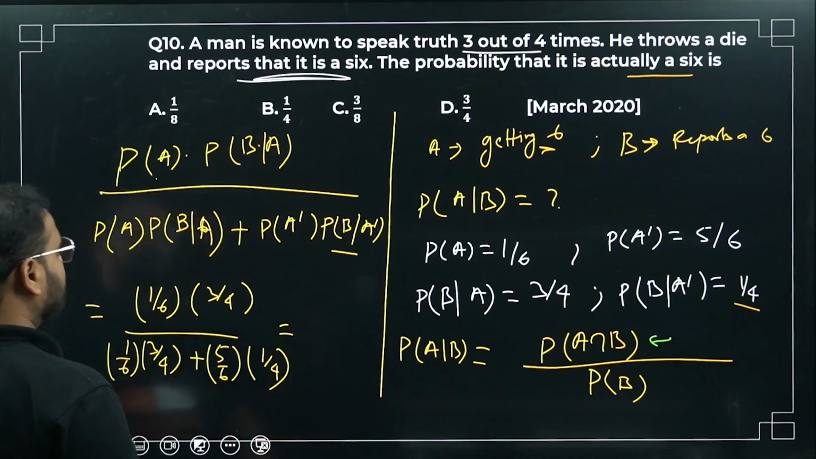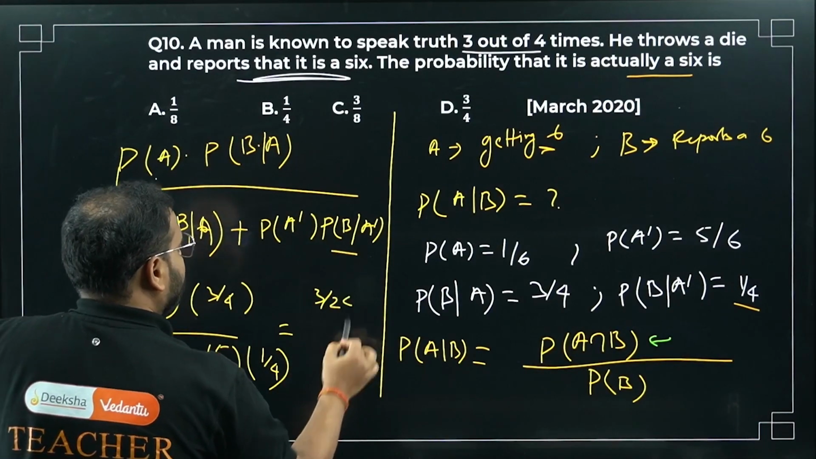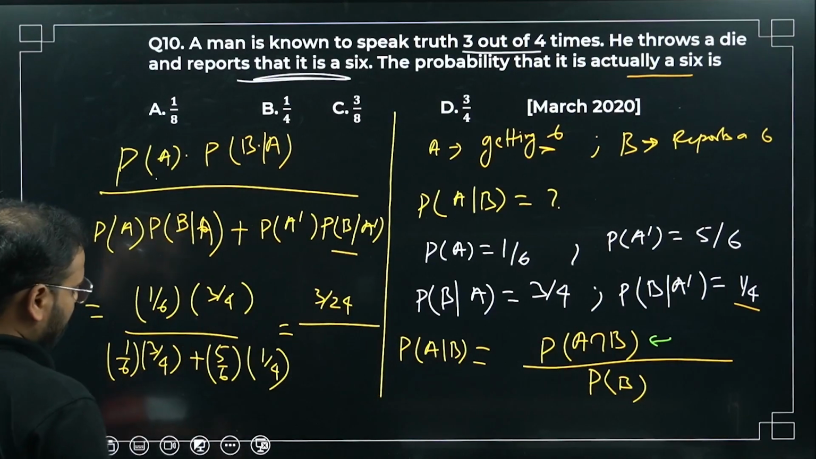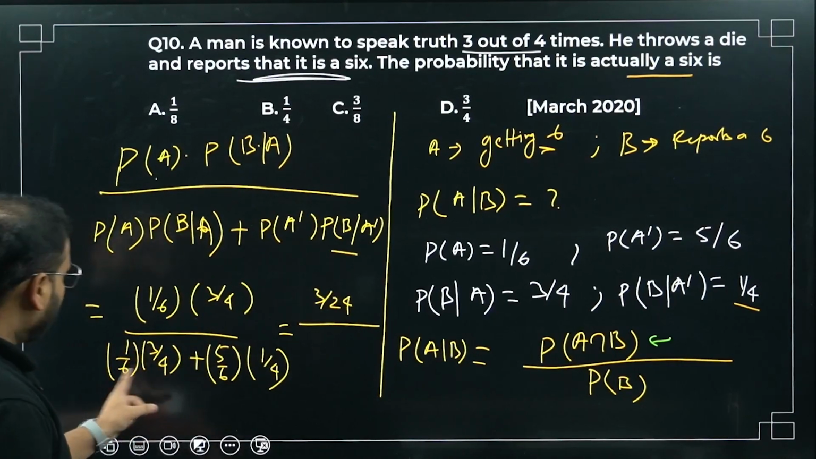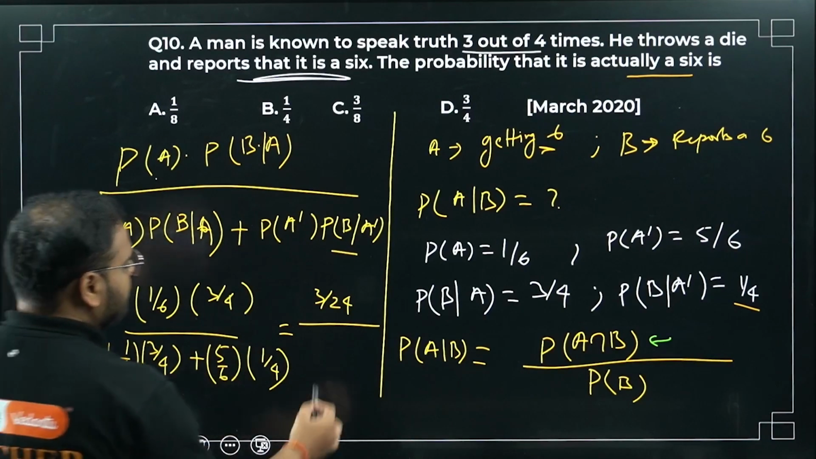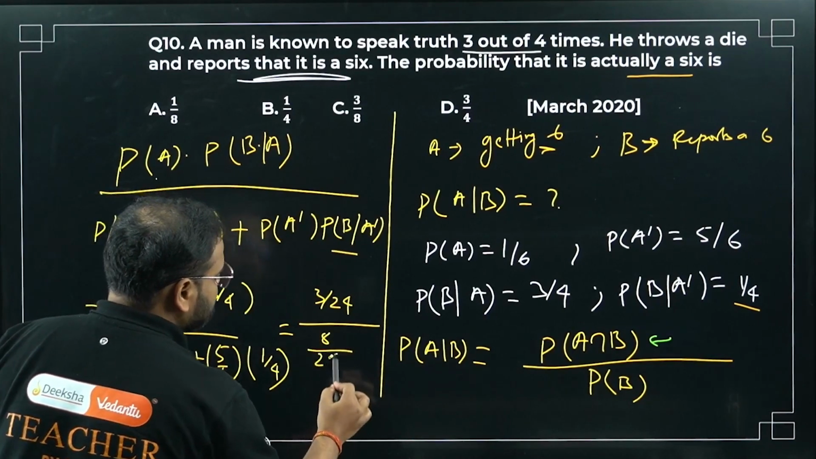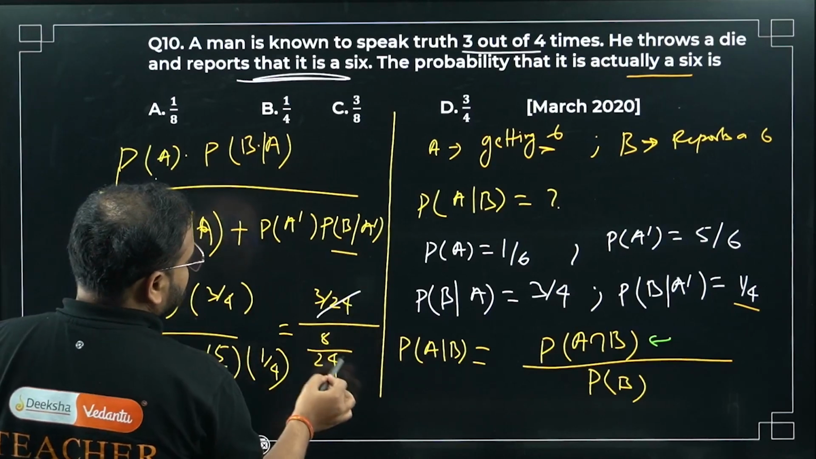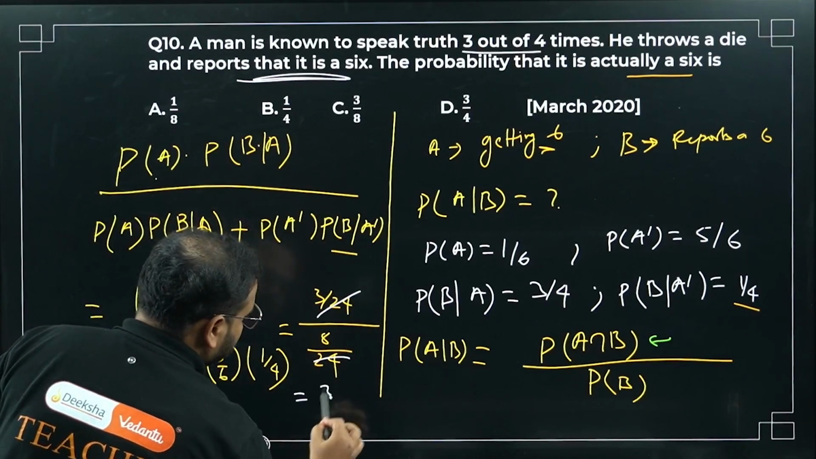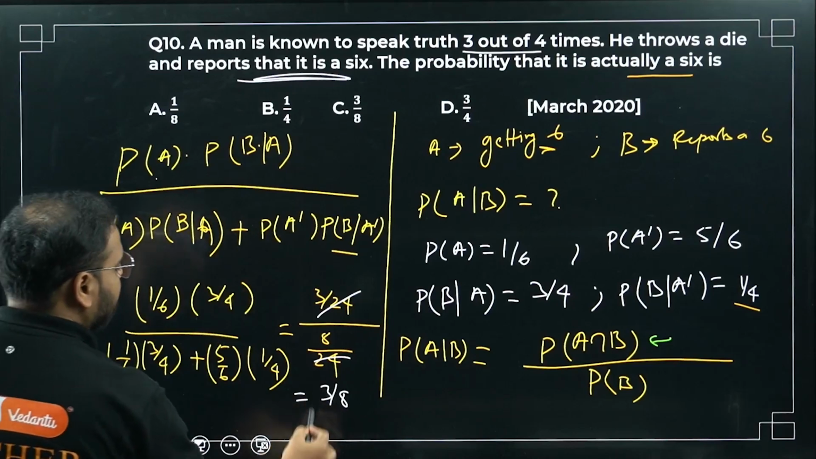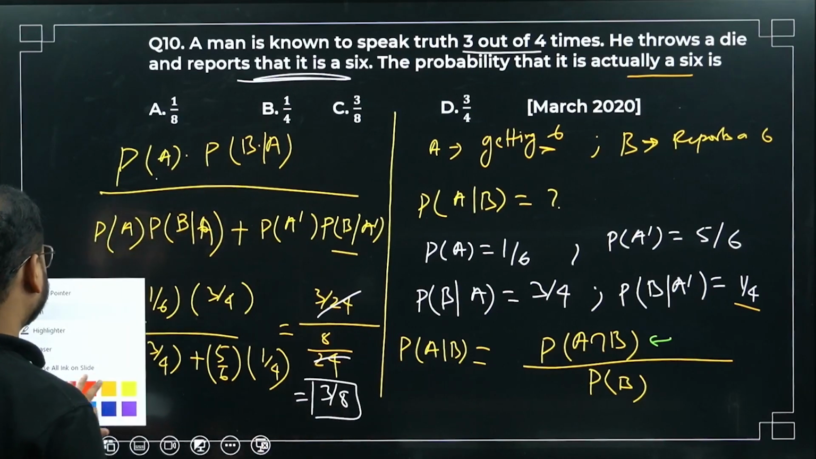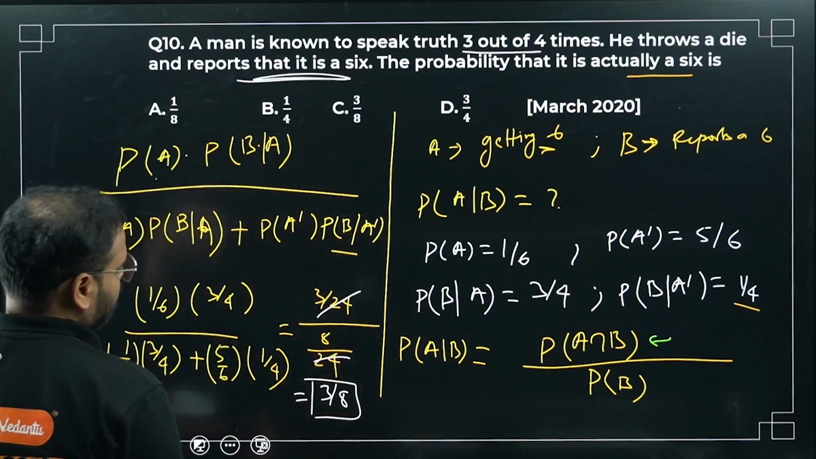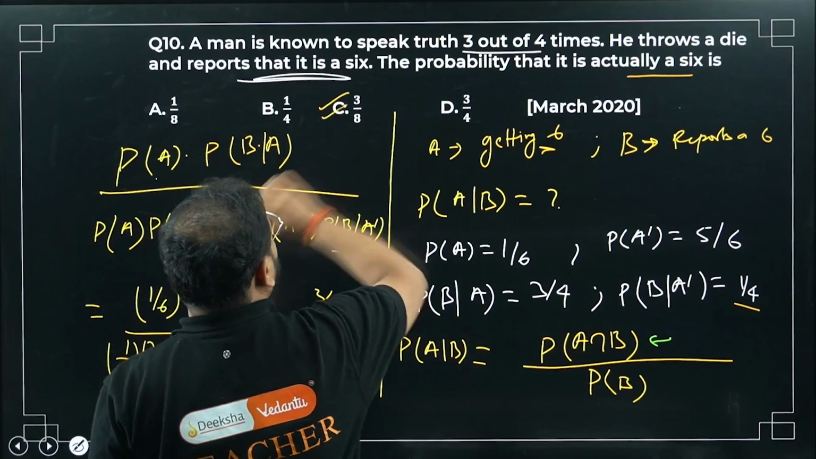Please check. Answer will be 3 by 24 for the numerator. 3 by 24 divided by, over here, sir, 3 by 24 plus 5 by 24. 3 into 1 is 3, 24, and 5 into 1 is 5, 24, again the same thing. So 8 by 24. Please check. If you're not sure about the calculation, multiply it. 24 and 24 cancel. What am I getting as the answer? 3 by 8. 3 by 8. This is the condition when he's actually getting a 6, and he's also telling the truth. So 3 by 8 is the right answer.